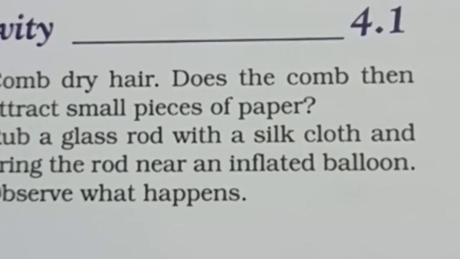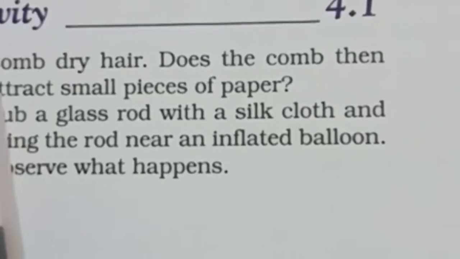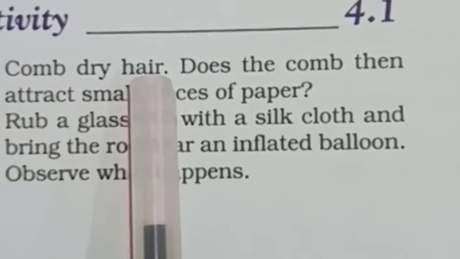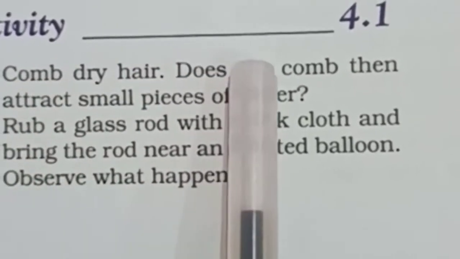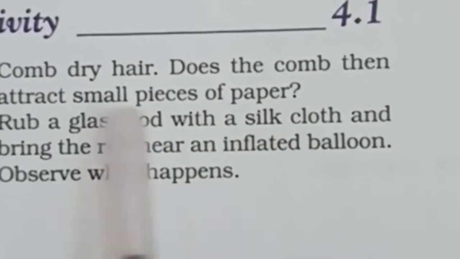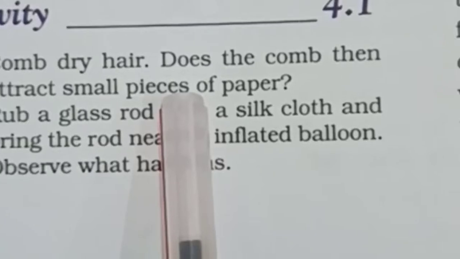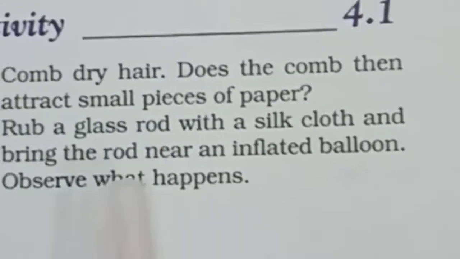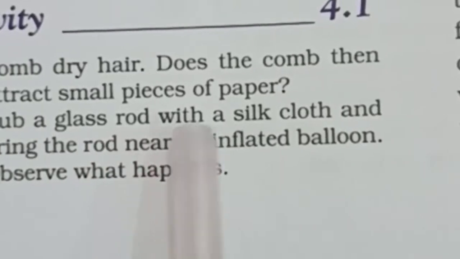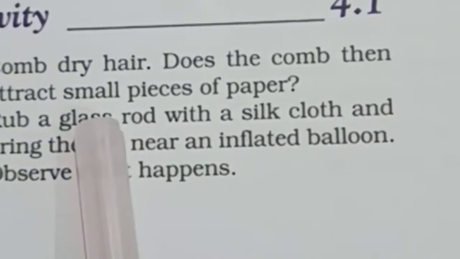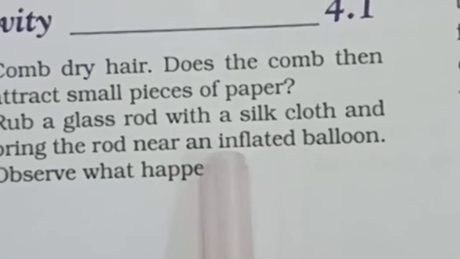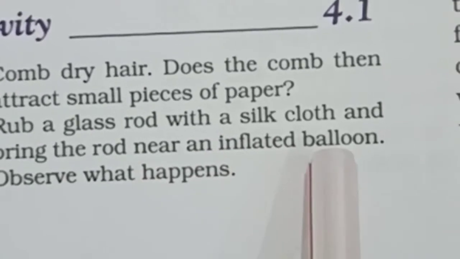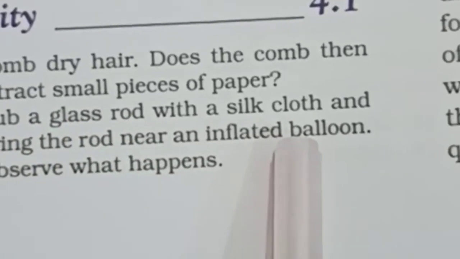So when we take the comb, we rub the comb over dry hair, and the comb and the dry hair get charged. The comb got charged and we brought it near the small pieces of paper. These small pieces of paper are uncharged, so these uncharged pieces of paper got attracted towards the comb. In the same way, when we rub a glass rod with silk, the glass rod and silk get charged. The glass rod gets positively charged and the silk gets negatively charged. And we bring near it an inflated balloon. The balloon is neutral, with no charge, so the glass rod attracts that balloon.